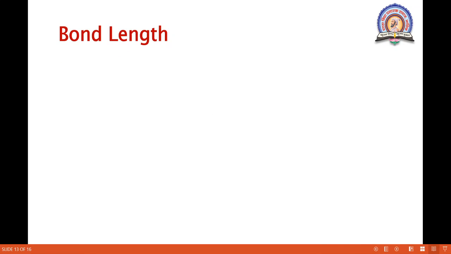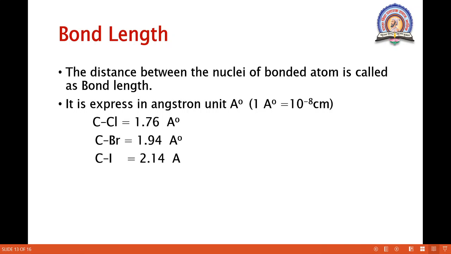Then the next concept is bond length. Bond length is the distance between two nuclei of the bonded atoms. It is expressed in angstrom units. One angstrom is equal to 10 raised to minus 8 centimeter. So here examples are given.